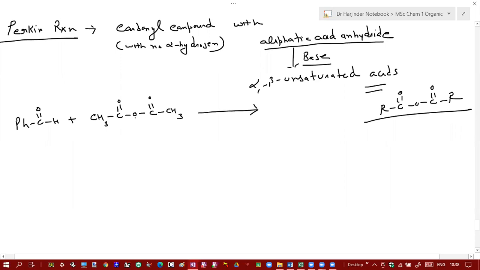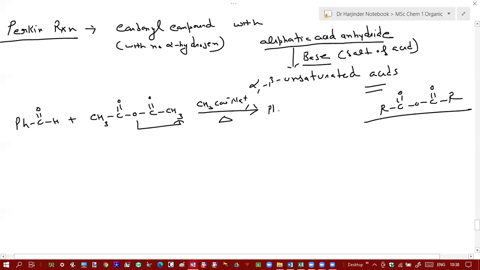Now, what base is used? It is usually used as the salt of the acid used in the anhydride. So here we will use sodium acetate. Sodium acetate is used as a base, and heat it. Now what will be the product? As I told you, it will be an alpha beta unsaturated acid.